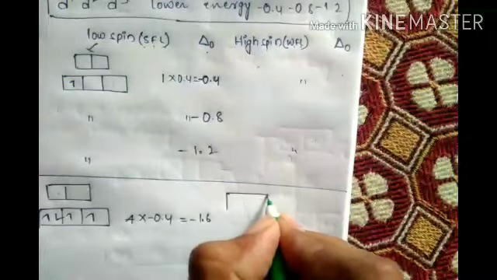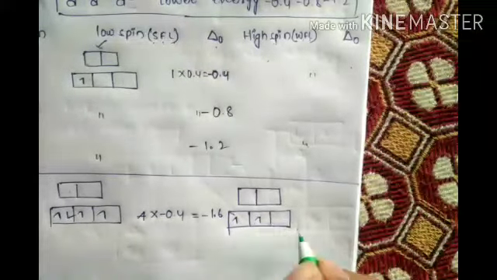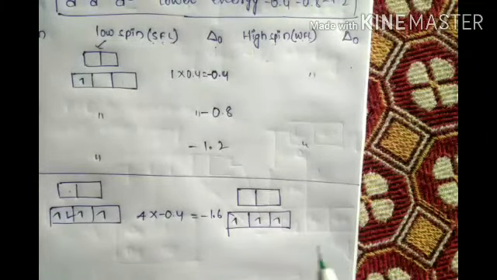Come to the weak field ligand, t2g. Now how many electrons? 4 electrons: 1, 2, 3, and the fourth electron will go to here.